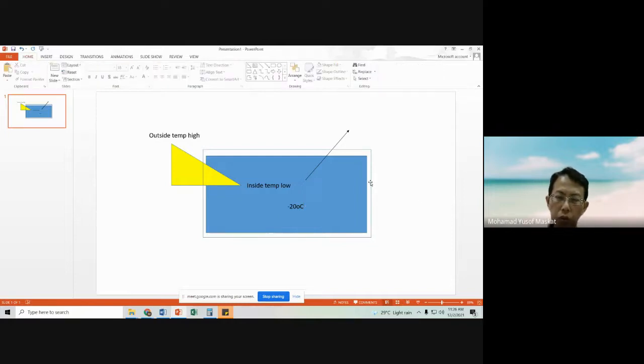The motor has a temperature sensor inside here. When we first start our freezer, the temperature is 30 degrees C, so it is higher than negative 20. So it will turn on, and then it will discard the heat from inside to outside.